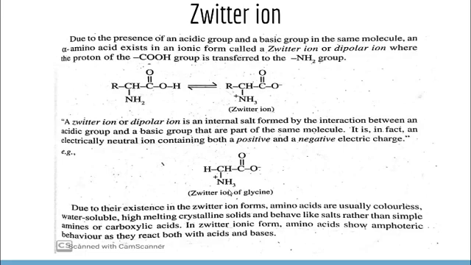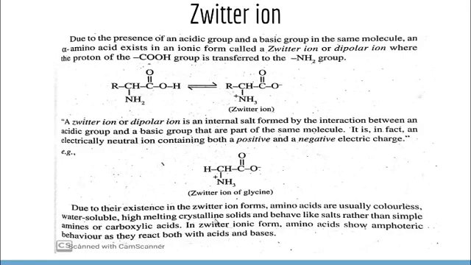Due to the existence in the zwitterion form, amino acids are usually colorless. Their nature differs due to the presence of the zwitterion nature. They are water soluble. That means here we have the polar nature. So water is a polar solvent, so they are soluble in water. And high melting crystalline solids. Due to the presence of these charges, they can form association with other molecules.